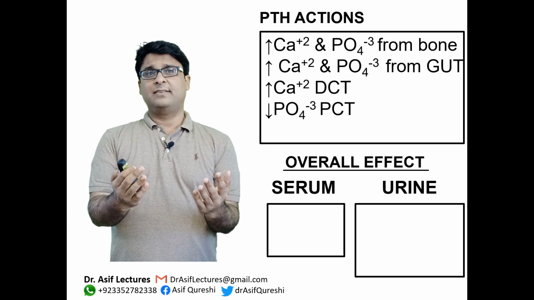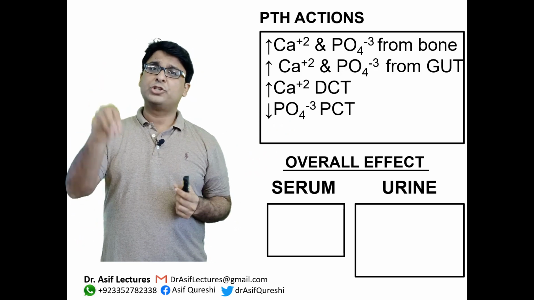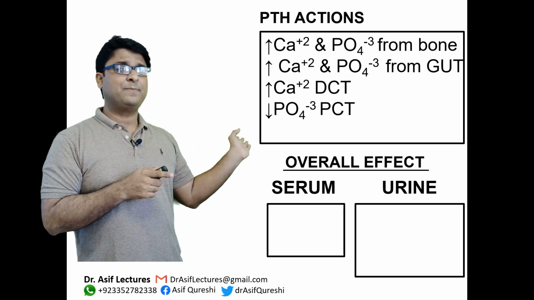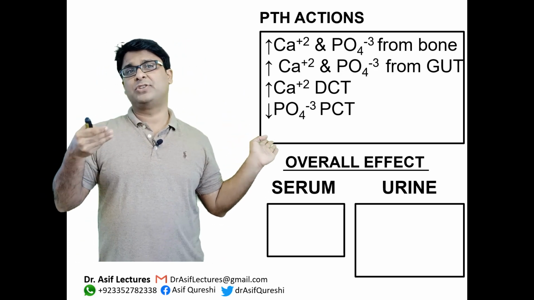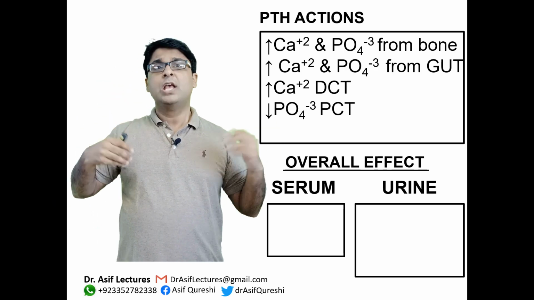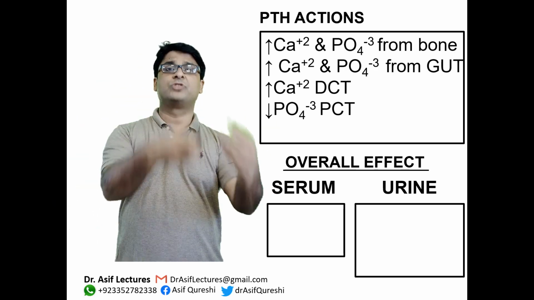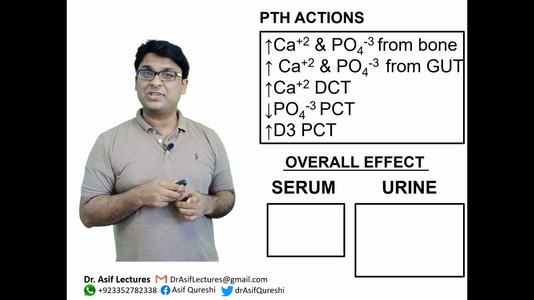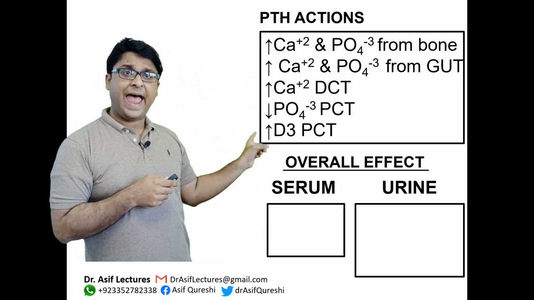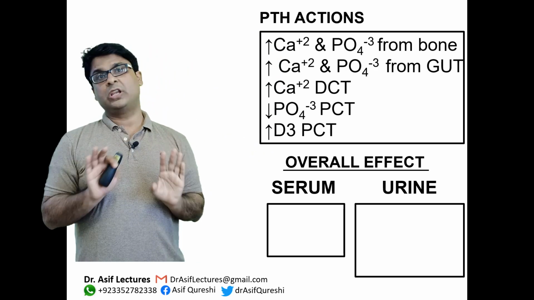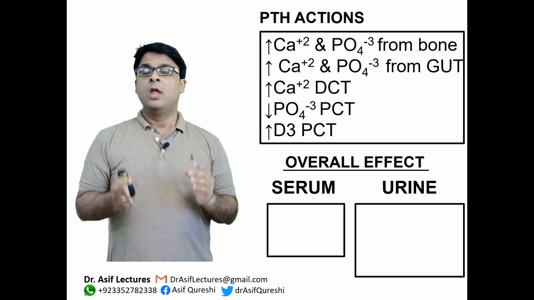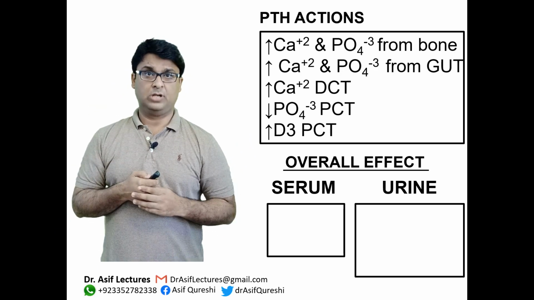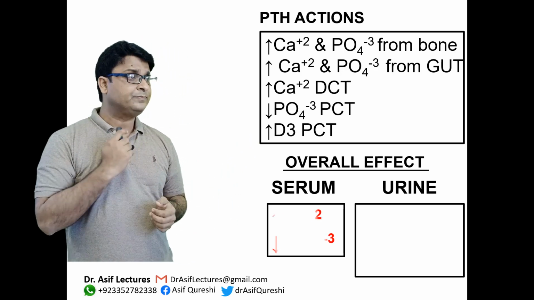We discussed that in the proximal convoluted tubule, phosphate reabsorption is inhibited. Because it is inhibited, reabsorption in the PCT is decreased, so more and more phosphate goes out in the urine, okay? And there is increased vitamin D activation in the PCT. All these facts listed here should be very clear in your head, because it is important to understand these in order to understand the pathology and the medicine, okay? So I hope this is very clear to you.